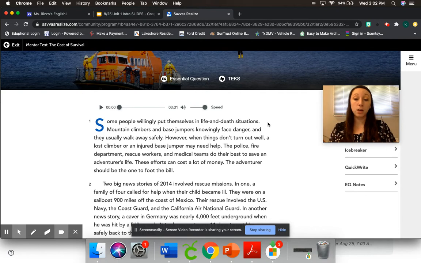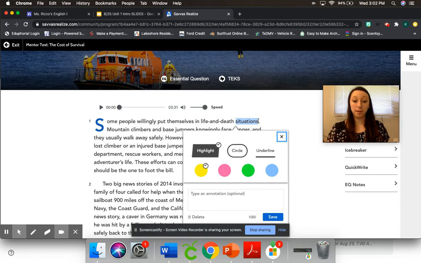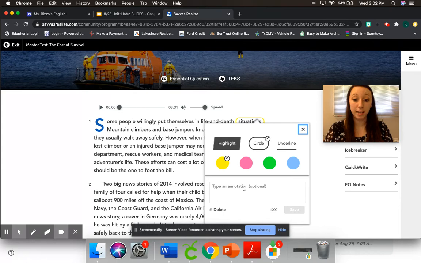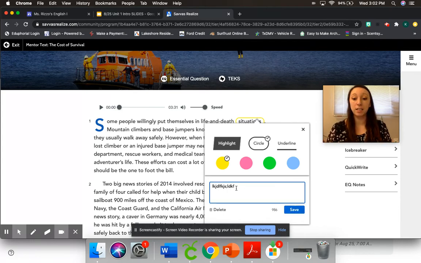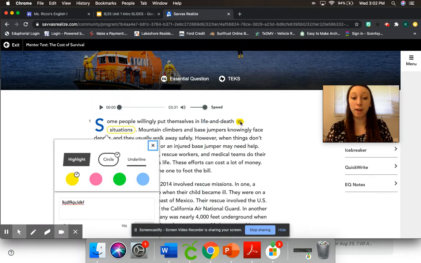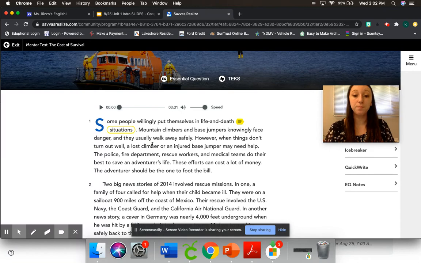While we're reading, I'm going to annotate. I'm going to circle words I don't know. Maybe I don't know the word situation. So I'm going to highlight that word, and an annotation tool comes up. I'm going to circle it, make sure it's yellow, and then click save. Later on, when I come back and want to leave a definition for this word, I just click it, and right here is where you can type in an annotation note. Click save and exit out. See this sign? This means you have a note there, and if you click it, you can see it.